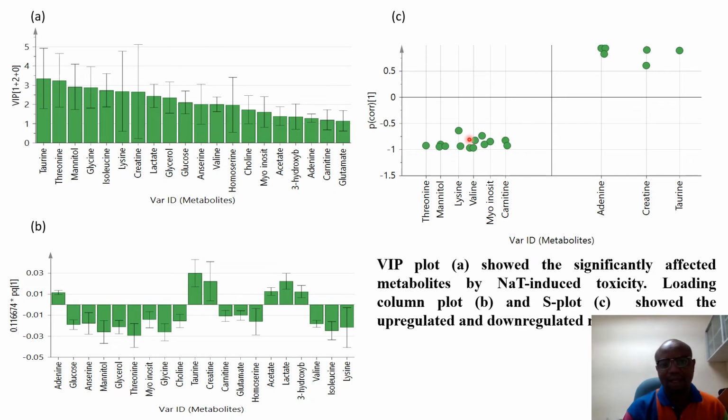Here is the S-plot, which gives the upregulated metabolites on the right hand side and the downregulated metabolites on the left hand side. The loading column plot here also discriminates between the upregulated and downregulated metabolites that are affected by the change. Those pointing upward are upregulated, and the ones pointing downward are downregulated.